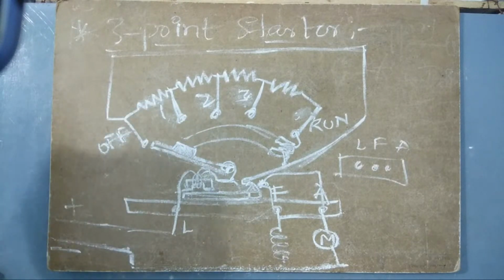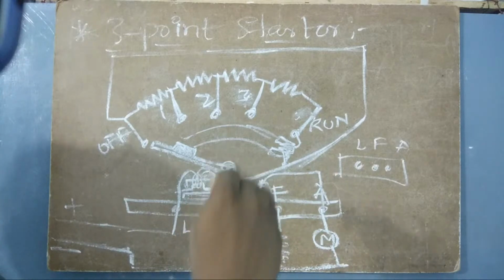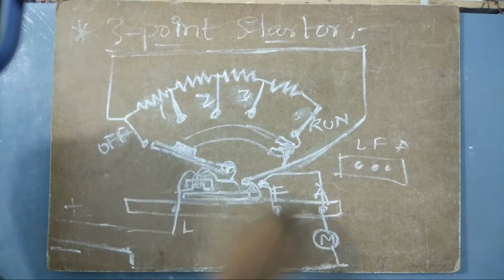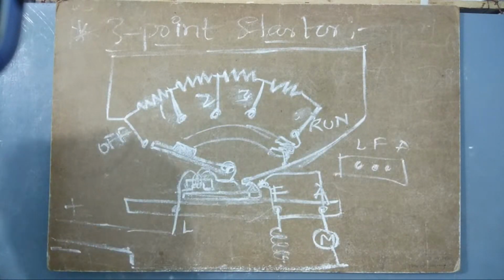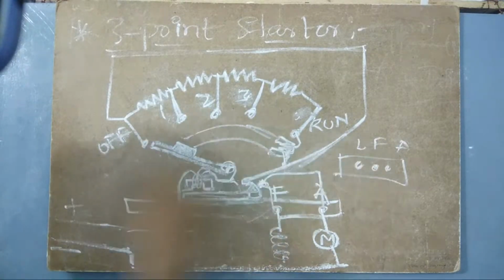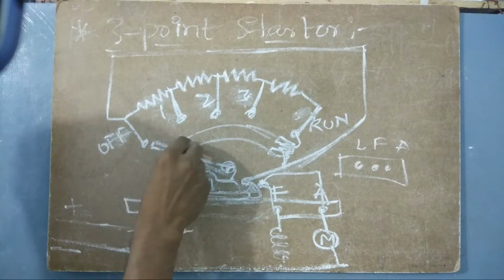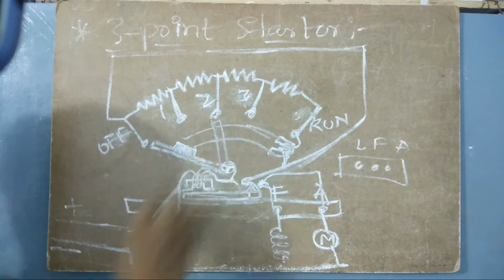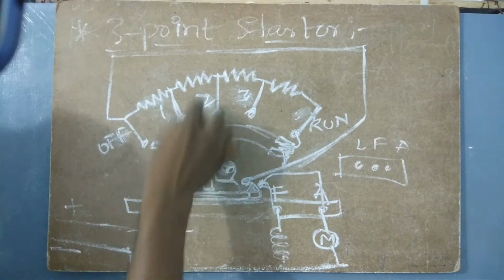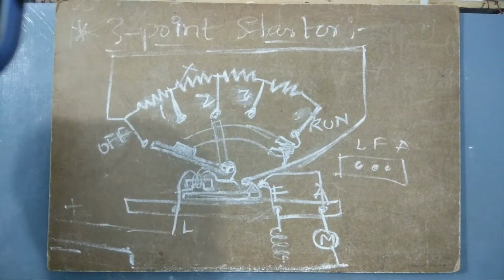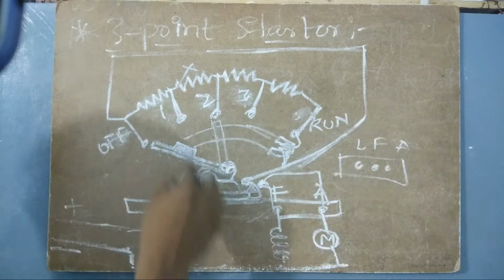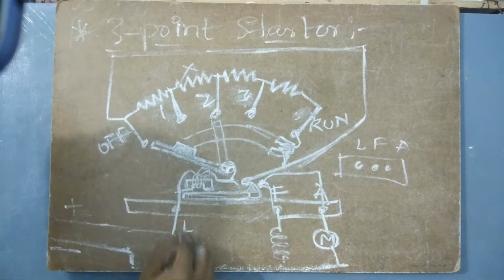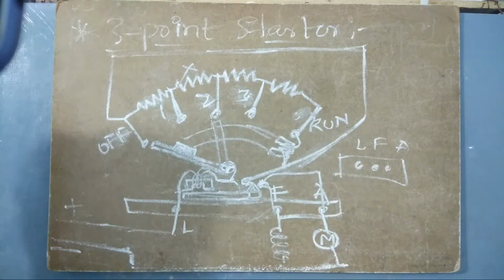What happens when this is moved to stud 1? Some resistance is cancelled because it is now skipped, and the current increases by one step. This happens within a fraction of a second. After some time, let us move to stud 2. Now the position is at stud 2, and the second resistance also gets cancelled because the stud is in contact with this one. So this positive terminal is directly connected to this armature.